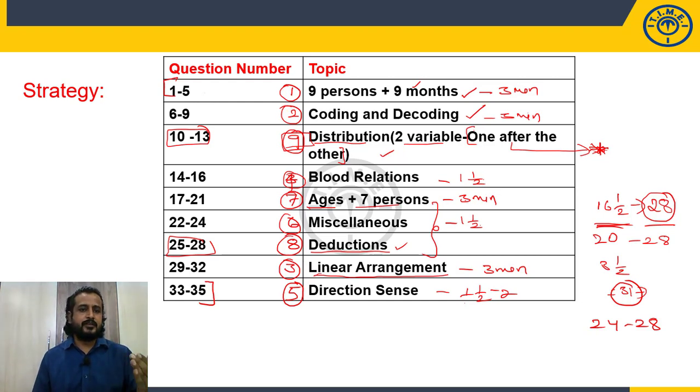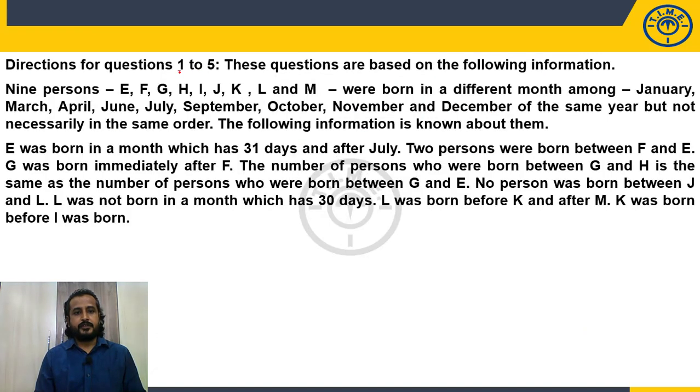But here we are going to discuss one after the other, 1 to 5, 6 to 9. We'll go in the order. Now, directions for questions 1 to 5. These questions are based on the following information. For all the 5 questions, the data will be the same. Now once go through the basic information.